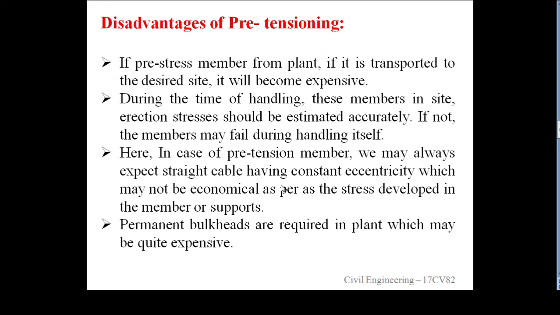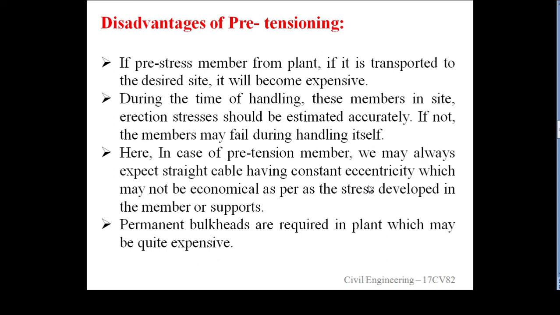Hence, in case of pre-tensioned members, we may always expect a straight cable having constant eccentricity, which may not be economical as per the stress developed in the member or support. A straight eccentric cable is used in pre-tensioning members, therefore it is expensive and uneconomical.